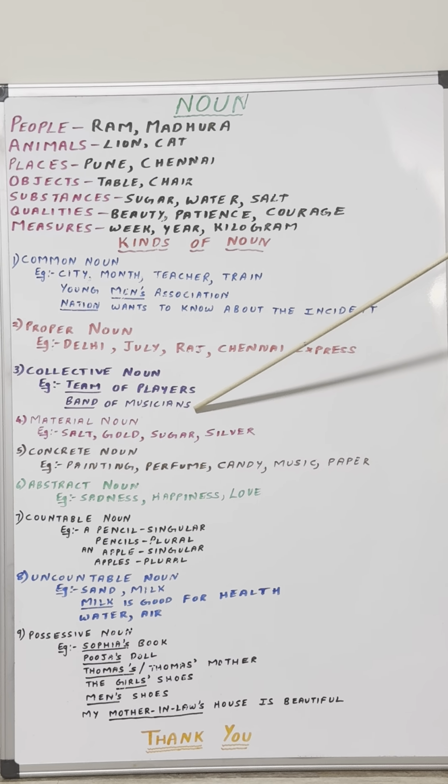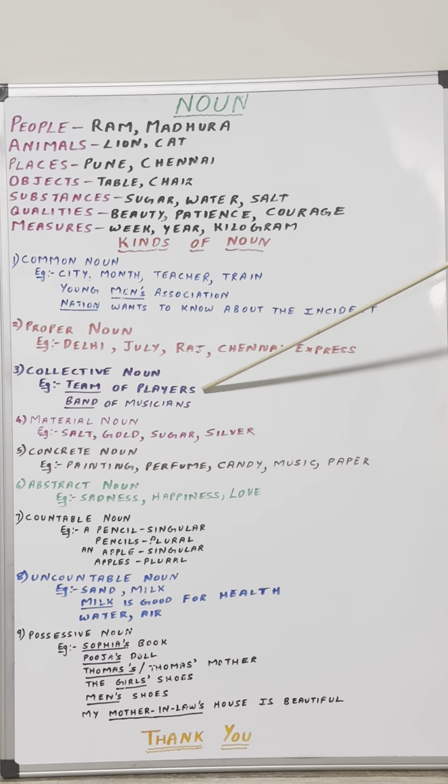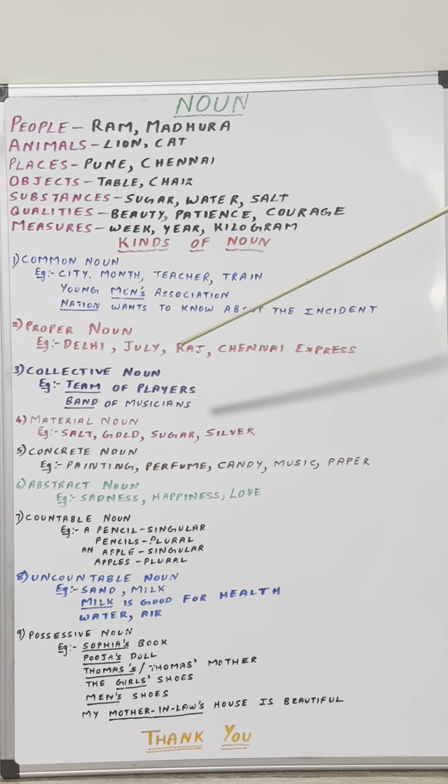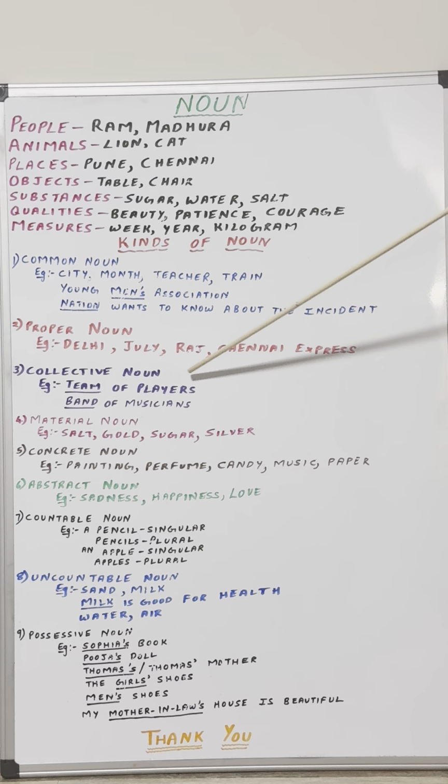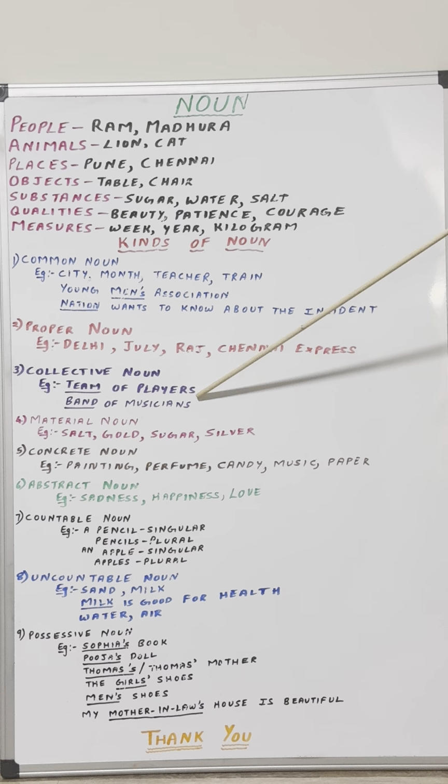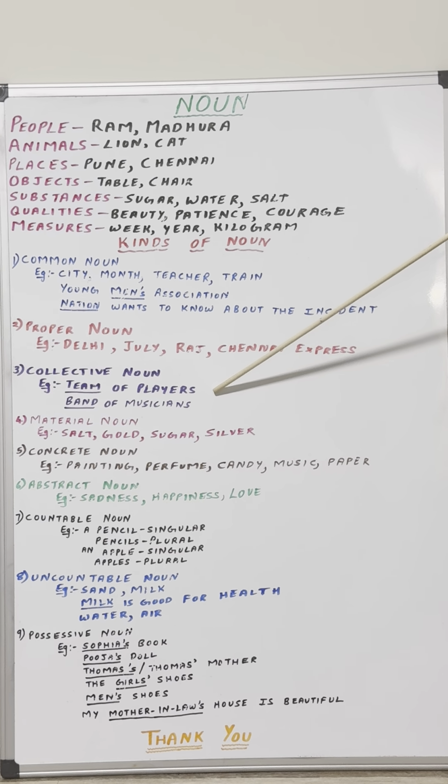Similarly, band of musicians. Now, when a music is played, there are many musicians who work together, who play, who contribute in their own ways. One will play flute, one will play piano, one will play guitar. They'll all play different musical instruments. They all contribute and they all help in playing one song. So all these musicians work together for one song, one music, which is again an example of collective noun. Why? Because these musicians work together as one team, as one band.